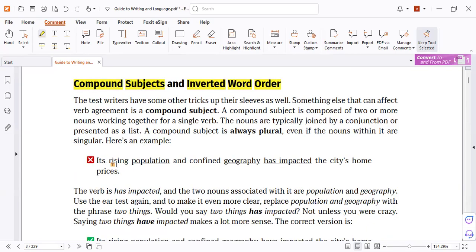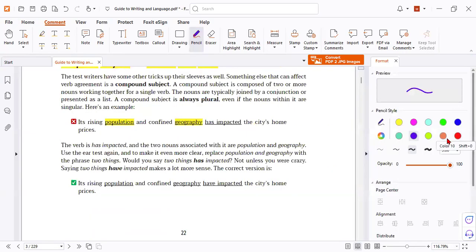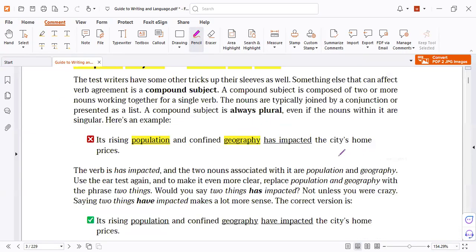For example, its rising population and confined geography has impacted. So now I found the and. What has or have impacted? Is rising or confined the subject? No, my subject must be a noun or pronoun. So your job is to delete them. Here, for example, I delete the adjective, and my subject must be a noun, not a conjunction.